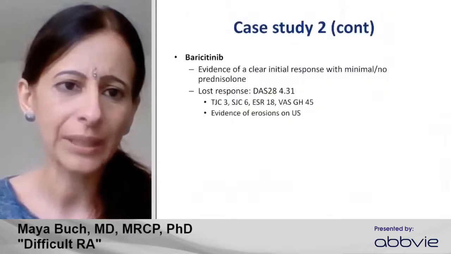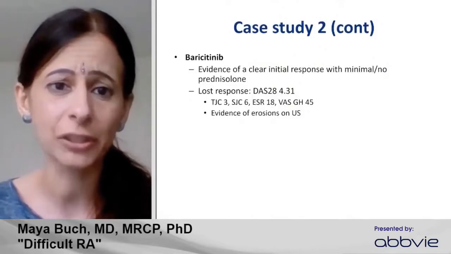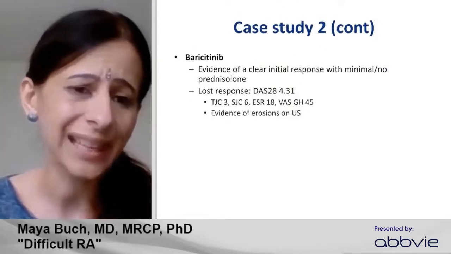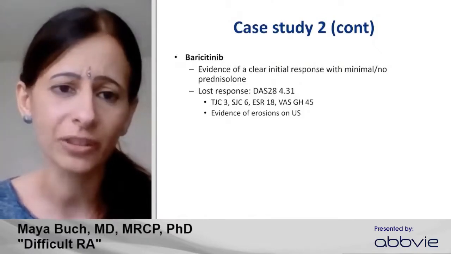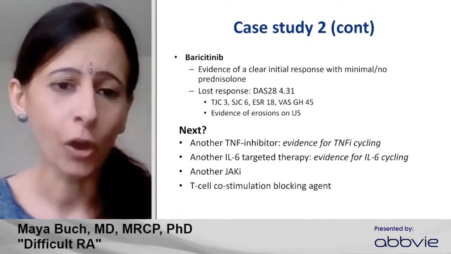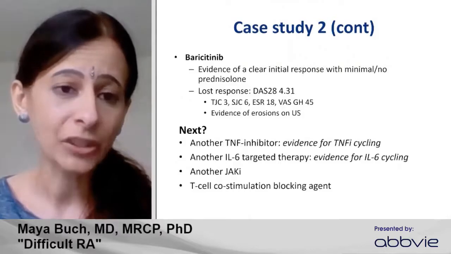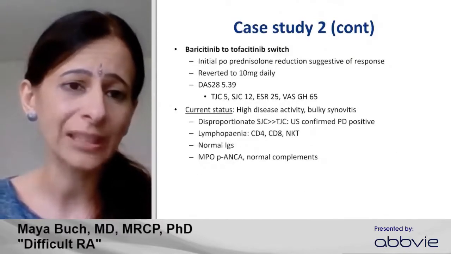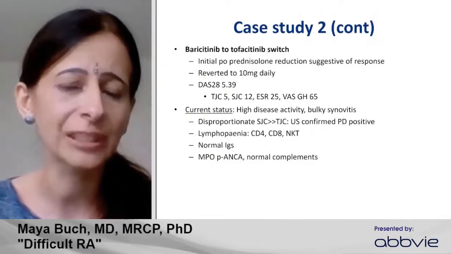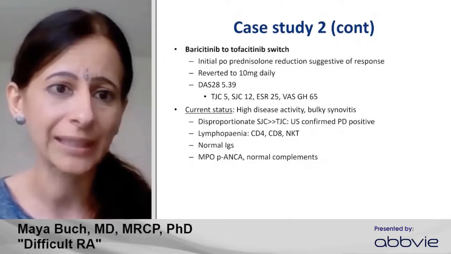So the patient I was talking about before received baricitinib and had evidence of a clear initial response, but then again lost this and had clearly active disease. And now we saw emergence of erosions on ultrasound over this intervening period. And so there are various options we could consider, and I've listed them here. What we actually decided was to switch within JAKs because she'd shown a very good response to baricitinib, and so we switched to tofacitinib, which was the other JAK inhibitor available, more of a pan-JAK inhibitor.